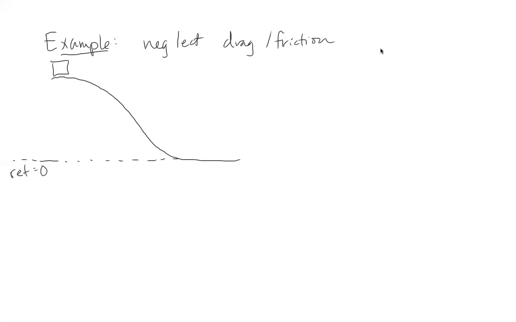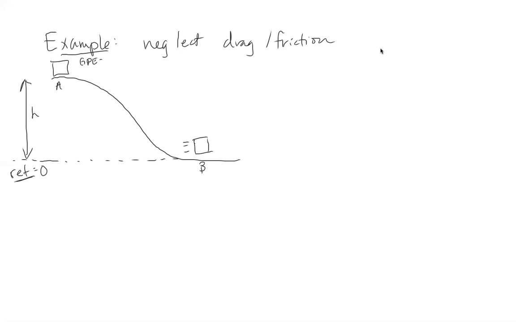Then we can have some height that's relative to that reference point. If this is point A and this is point B, at point B that cart will be moving and it'll be at our reference point of 0. So at this point right here,